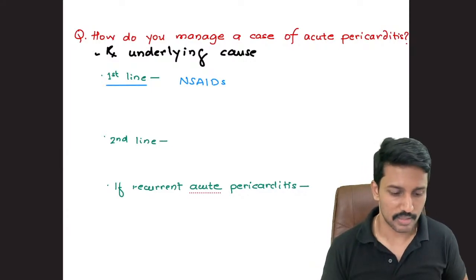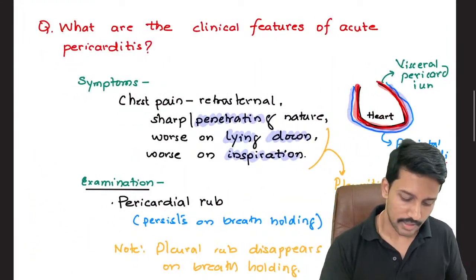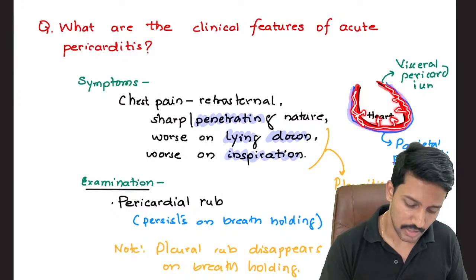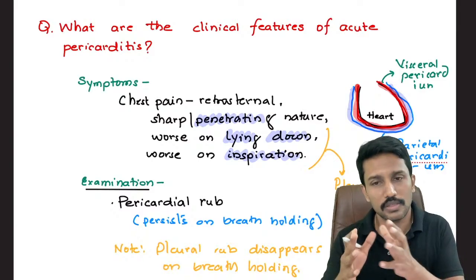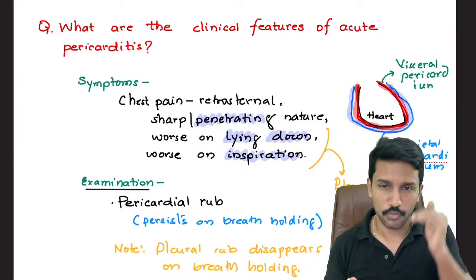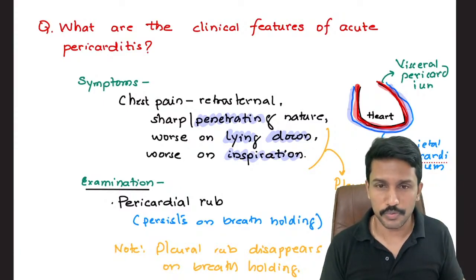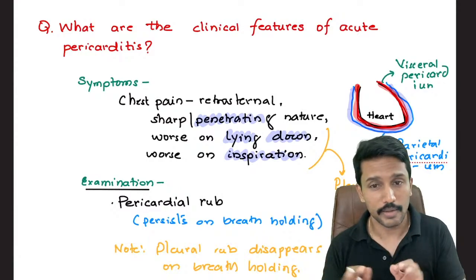I think Sutapa was asking me what is cardiac tamponade, right? What is cardiac tamponade? Basically collecting too much of fluid into the pericardial cavity so that it will compress the heart. Once we compress the heart, we will not be able to fill the blood into the heart. So once we lost good amount of ventricular filling, the blood ejected from the ventricle will also be less. So we'll have severe reduction in cardiac output. Patient's BP will drop. It will lead to a lot of consequences. It is a life-threatening emergency.